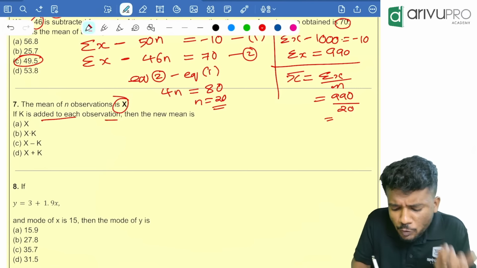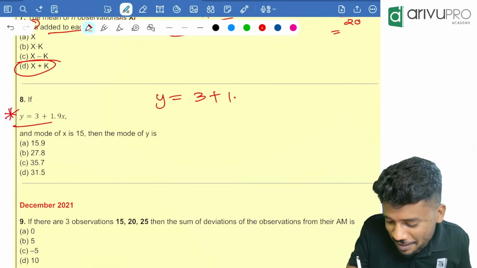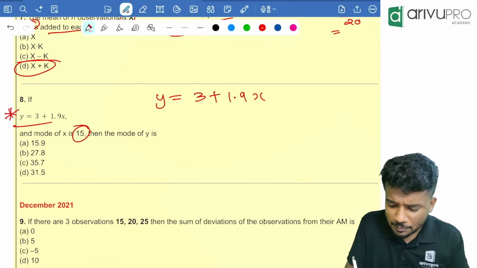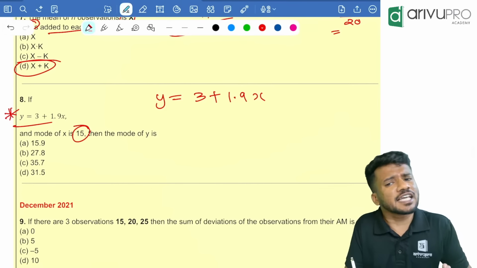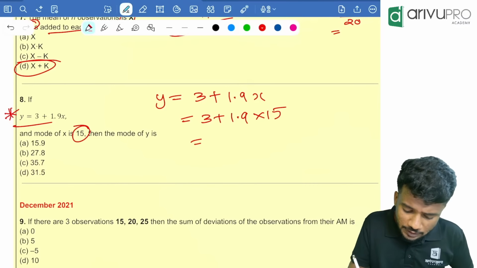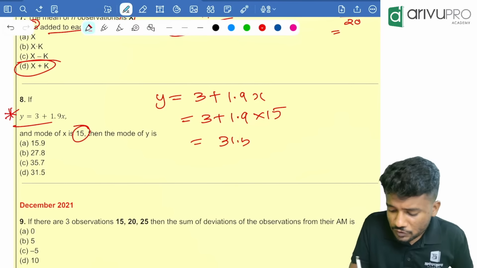Y is equal to how much now? 3 plus 1.9x. Then mod of x is 15. That means instead of x, I'll put 15 over there. That means 3 plus 1.9 into 15. People, please use your calculator. 1.9 into 15, then plus 3, which is equal to 31.5. That is your answer.